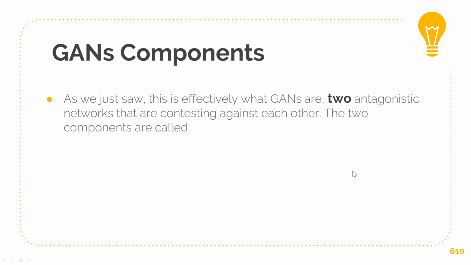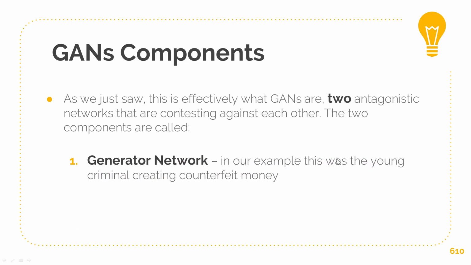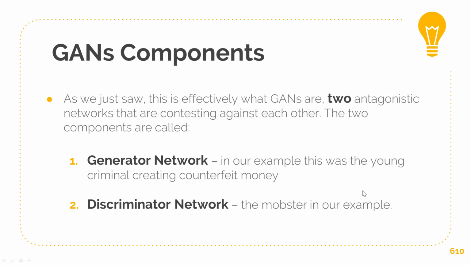So let's go on. As we just saw, this is effectively what GANs are: two antagonistic networks that are contesting against each other. The two components are called, as we just described, the generator network, and that's our young counterfeiter, and the discriminator network, which was our mobster.